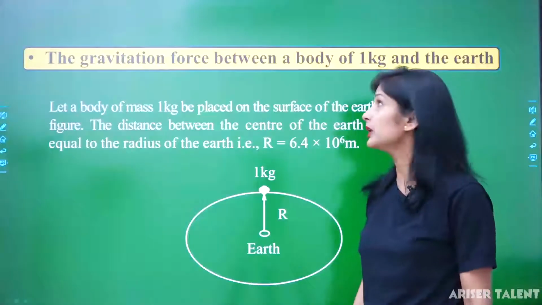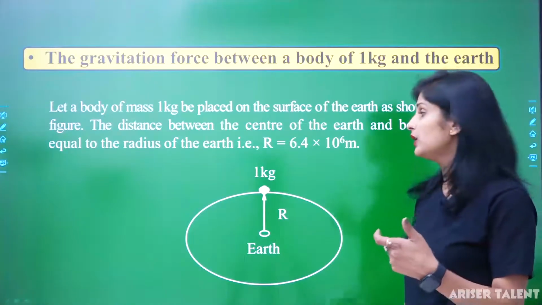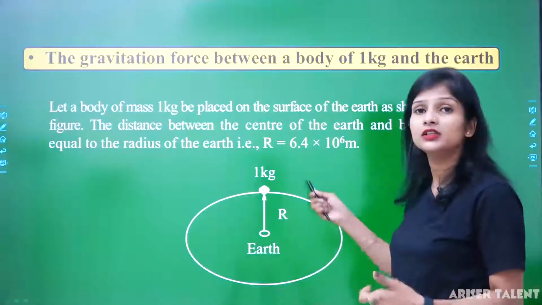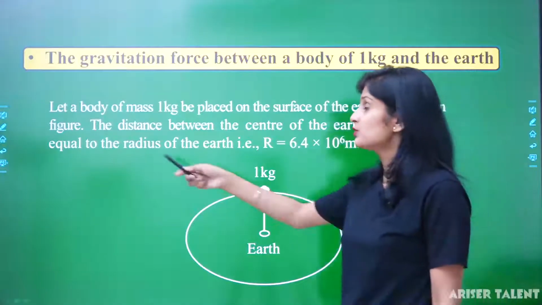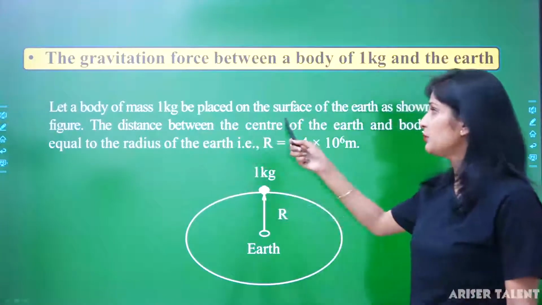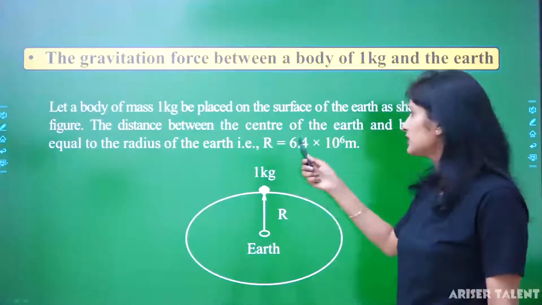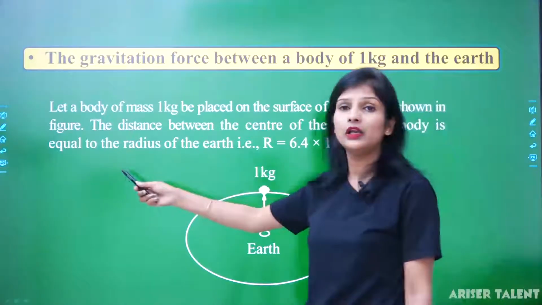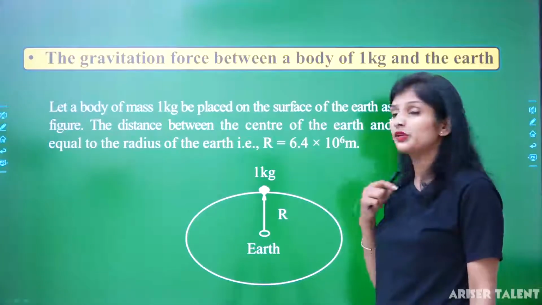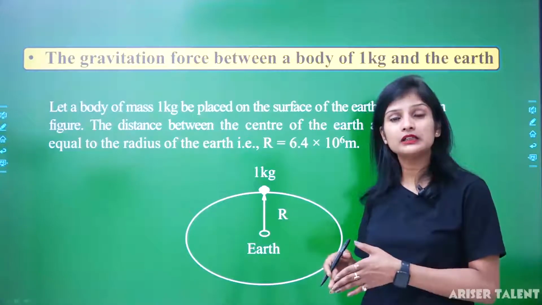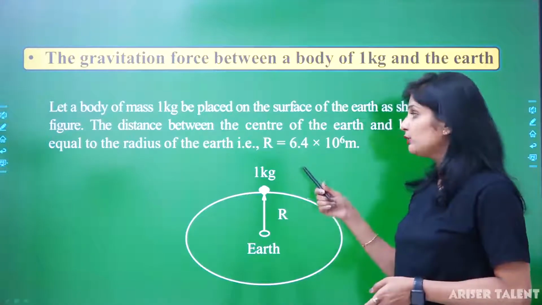Okay. So the first case is 1 kg of mass put on the earth's surface. This is the earth, and 1 kg of mass is put on the surface. So let a body of mass 1 kg be placed on the surface of the earth as shown in the figure. The distance between the center of the earth and the body is equal to the radius of the earth, that is 6.4 into 10 raised to power 6 meter. Now you know the radius. What is the formula? F equal to G m1 m2 upon r square.